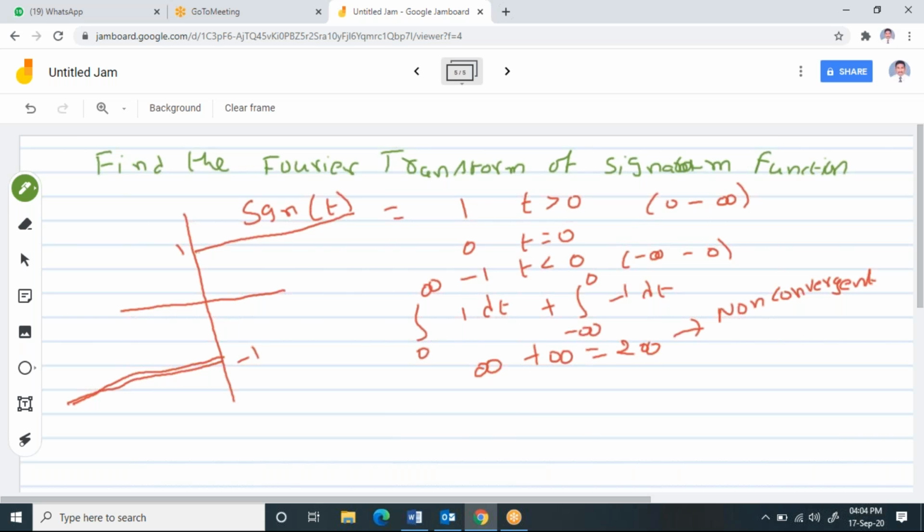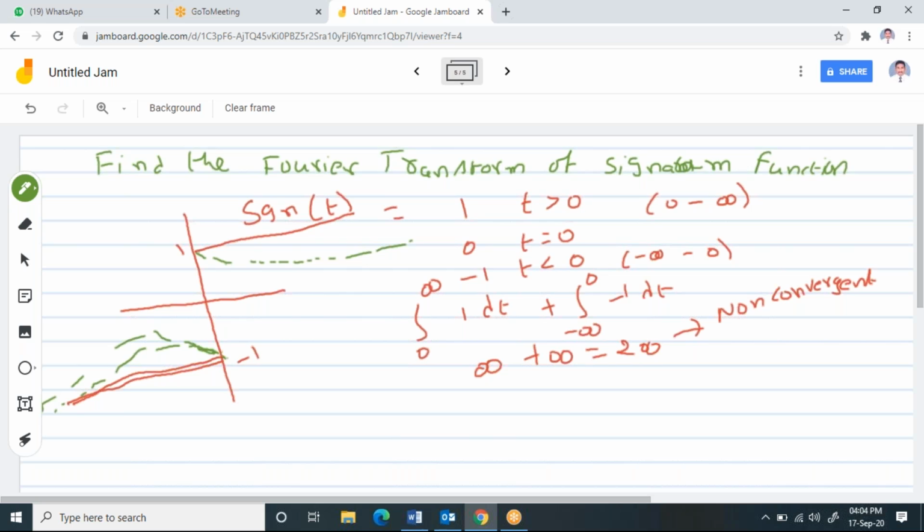I'm going to take some exponential type of signal like this, which is close to this signum function on this side. And similarly, on this side also, I'm going to consider some exponential signal, which is rising exponential like this. And from this, I'm going to approximate it.